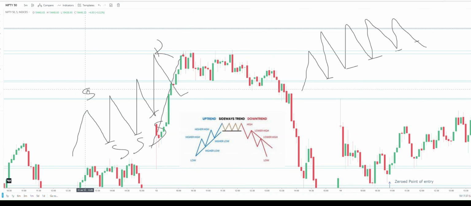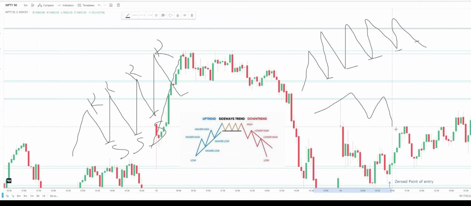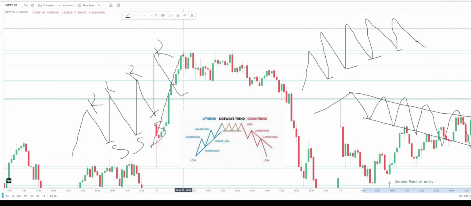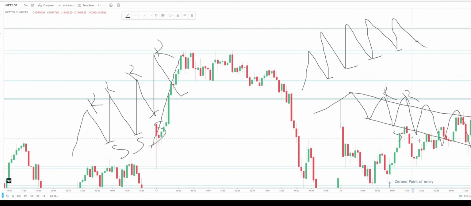The market is going in which direction, that all depends on how you are going to take the trade, right? And when the market moves down, how does it move down? Go down, up, up, up, up, up. You see, these are all called what? The line which I am drawing, this is all resistance. These are all resistance. These are all support, right? So like this, it keeps moving.